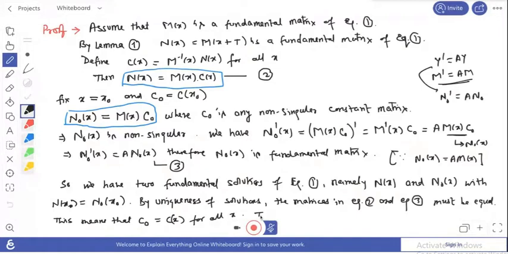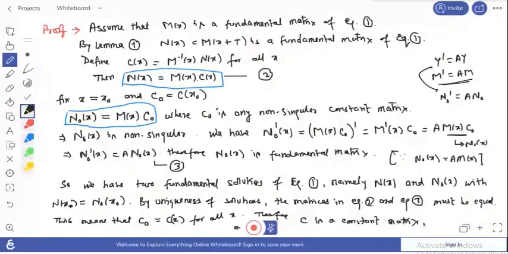Therefore, for all x this matrix becomes C0, a non-singular constant matrix. Therefore, this matrix C is a constant non-singular matrix.